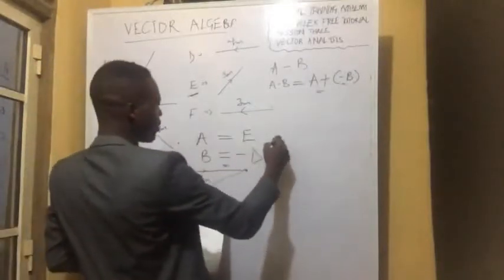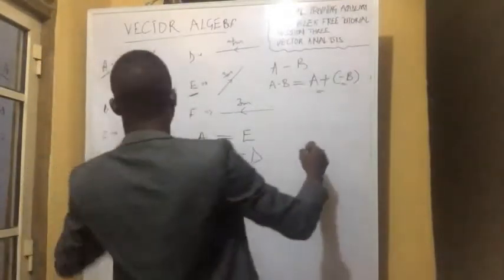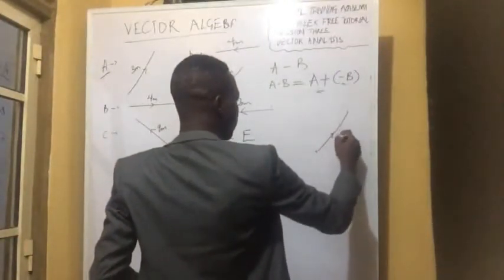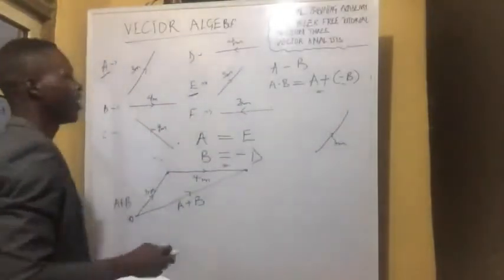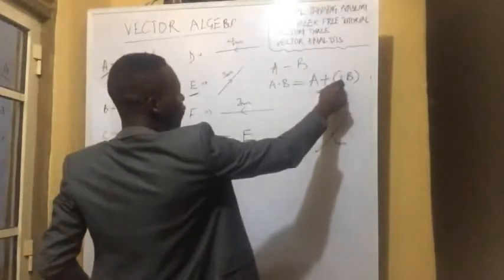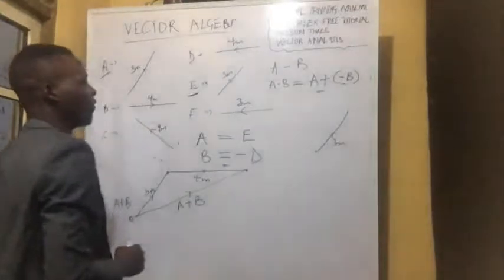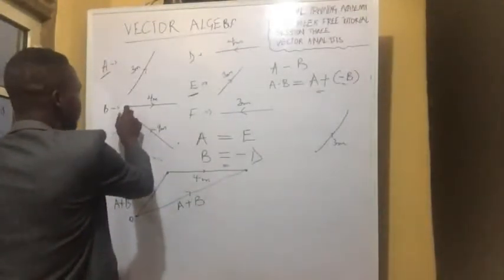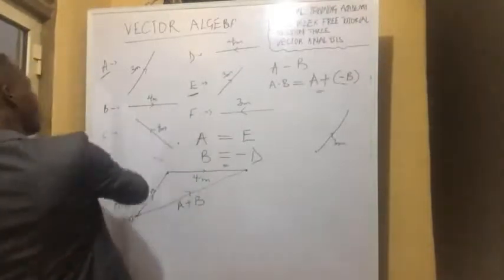So let's take this point as our origin. So for vector A, we move 3 meters in that direction, and from there now you go for the opposite direction of vector B. So instead of going from here to here for vector B, we are going to be going the other way.